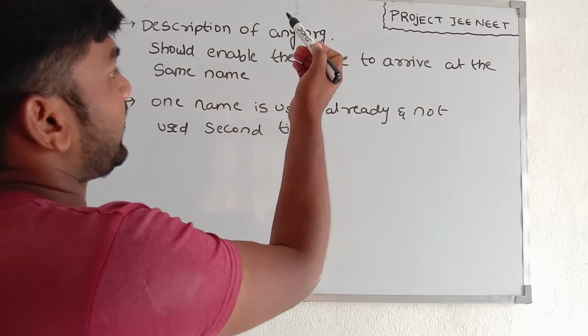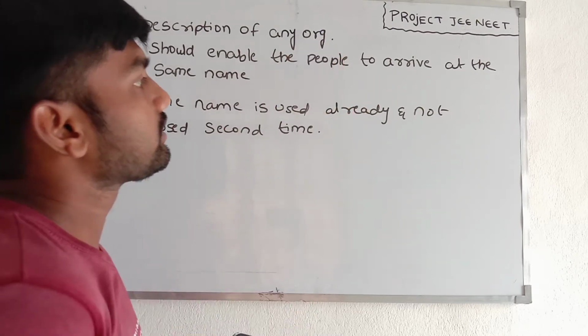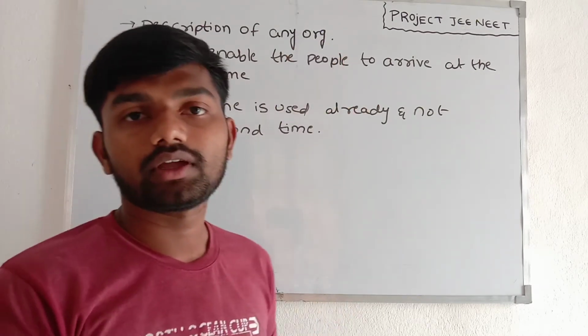The description of any organism should enable people to arrive at the same name.